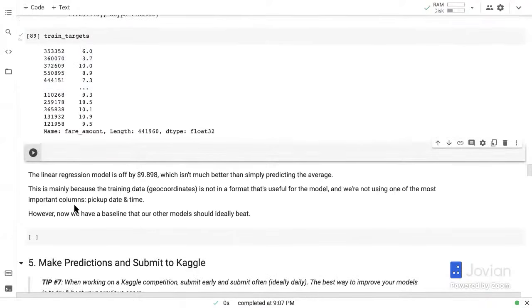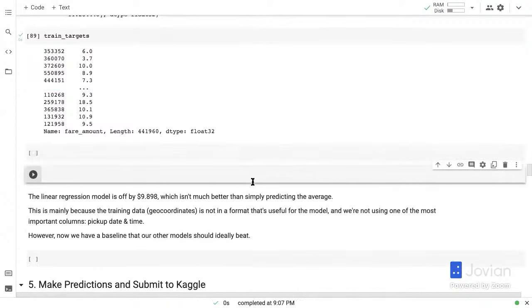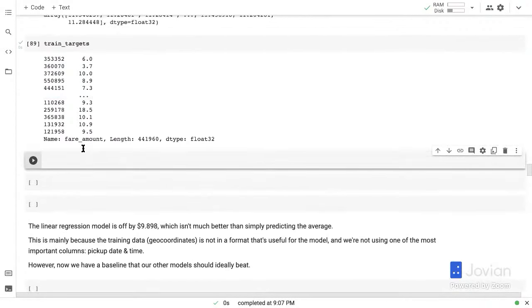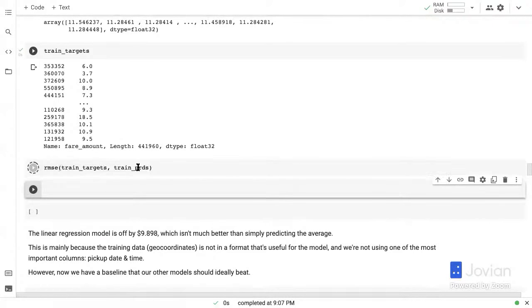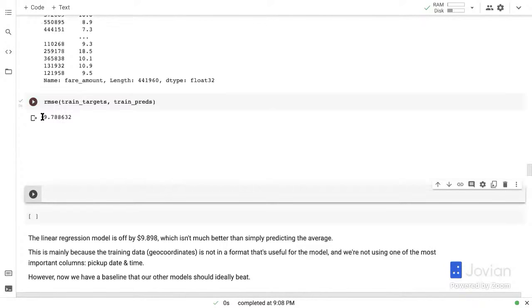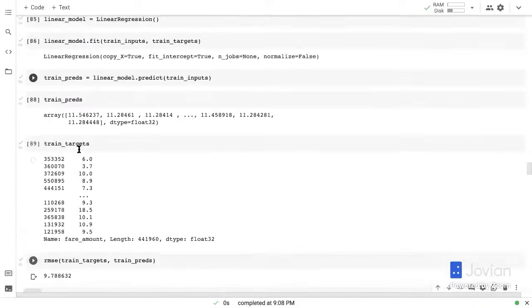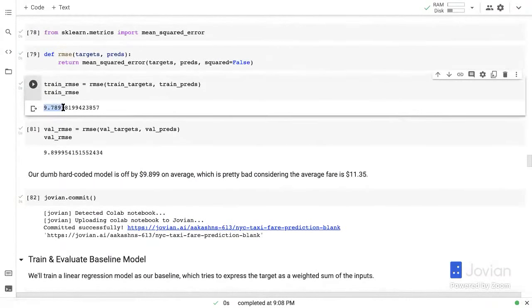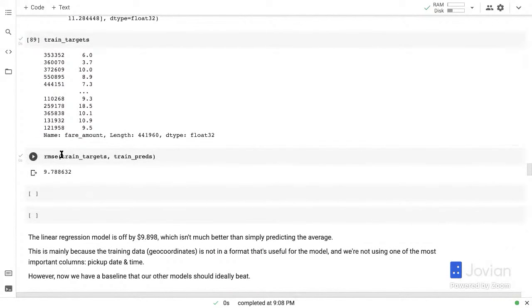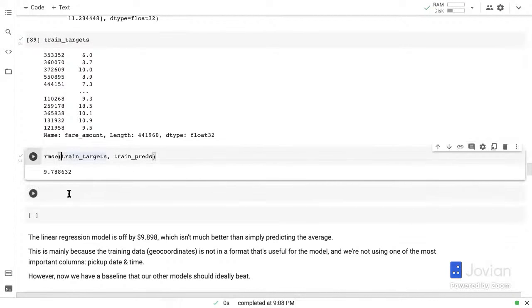They're still way off. Let's maybe also look at the RMSE on the train targets and train preds. So the RMSE is 9.788. So that's not much better. 9.789 was our average model, and our linear regression is hardly better and still completely useless, right?